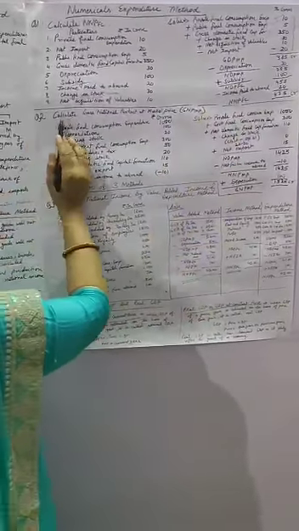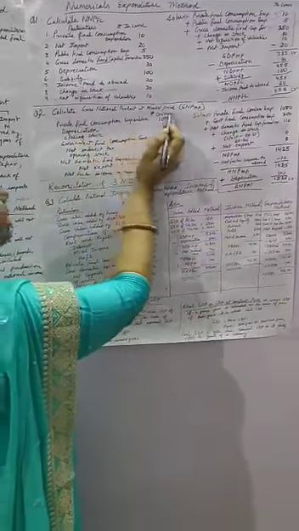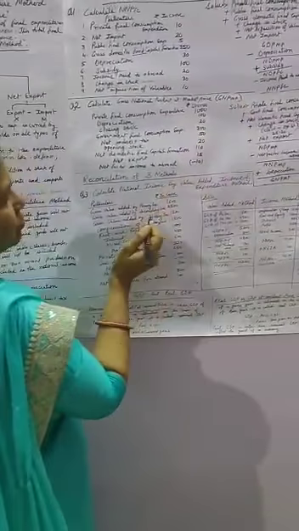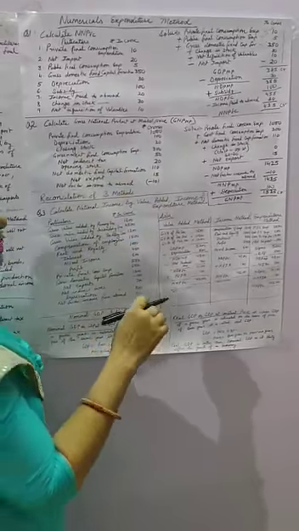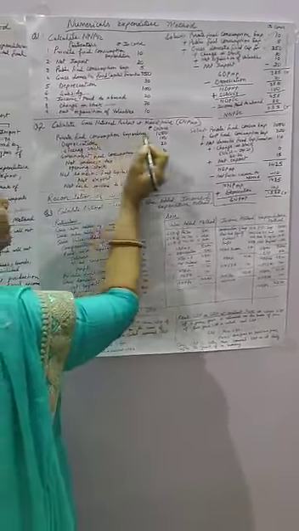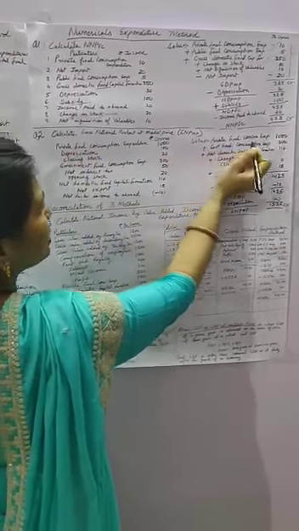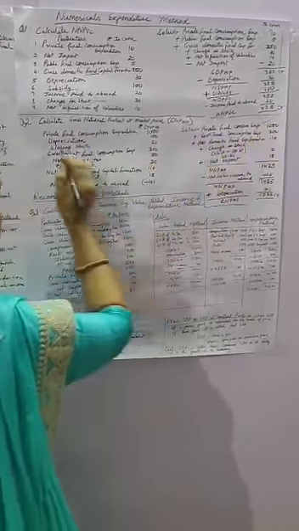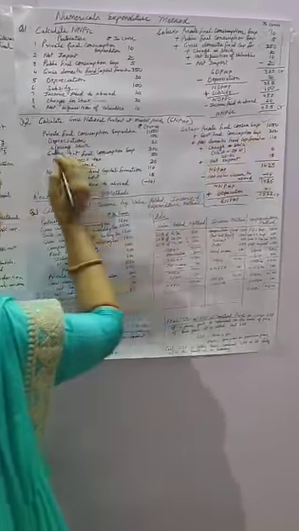Now the second question is to calculate gross national product at market price, that is GNPMP. How do you have to calculate it? First of all, again you have to take the expenditures of all four sectors. Private final consumption expenditure is given. So first you take the private final consumption expenditure, then take government final consumption expenditure.